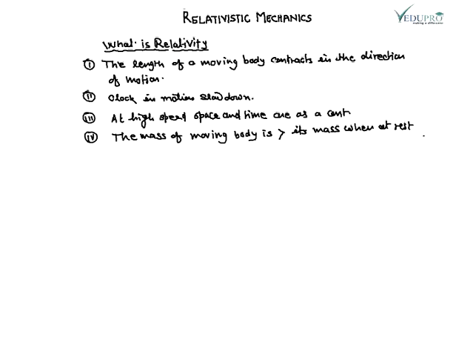Once Akbar drew a line on the floor like this, AB, and asked the wise men to shorten the line without rubbing it. Everyone was puzzled how it is possible to shorten a line without making any alteration.